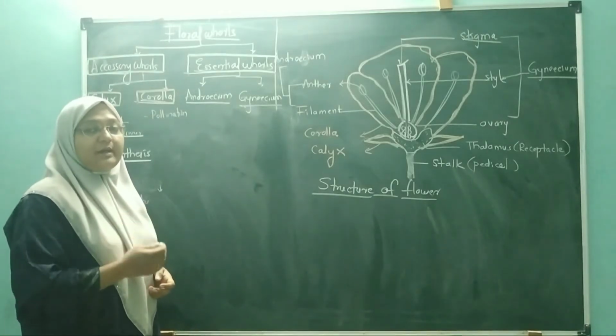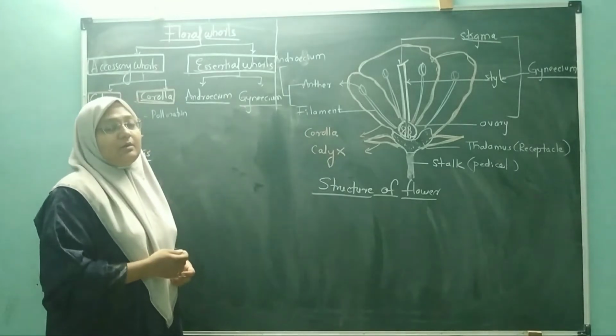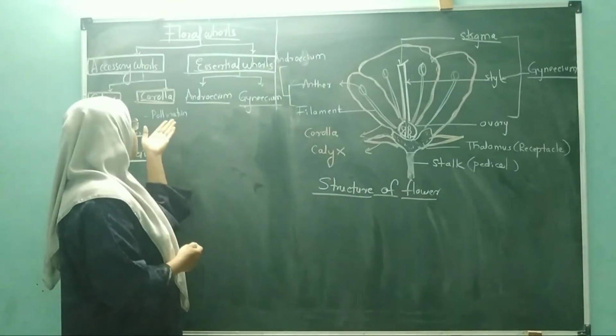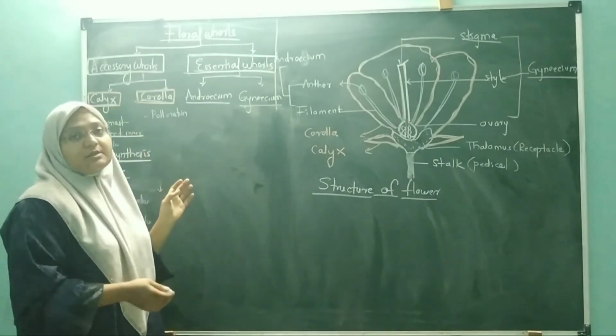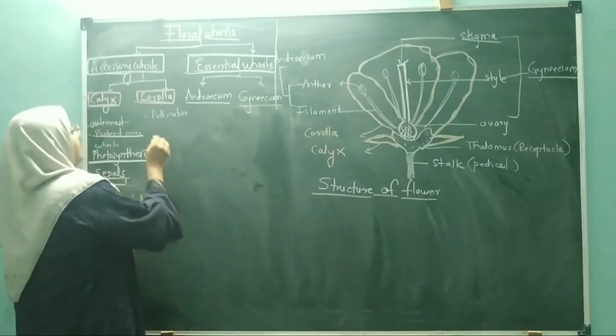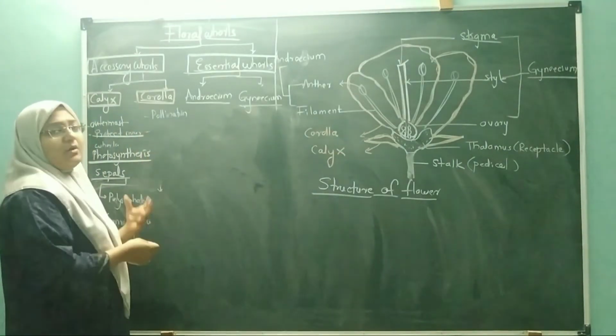So those in which colors and fragrance are present help in pollination by attracting pollinators. So they are spending too much energy on sexual reproduction. Here the corolla will help in pollination. It has a smell and odor.